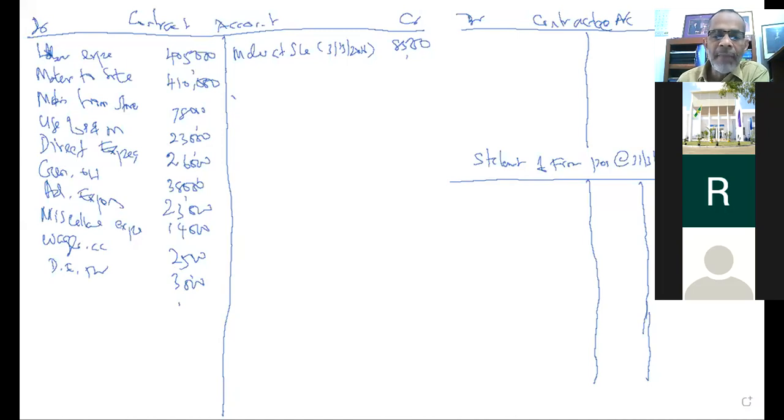Work not certified by the engineers: we have to look at whether it is work certified by the engineer or work not certified by the engineer that has been carried out by you. That should be recorded in the credit side of the contract account.